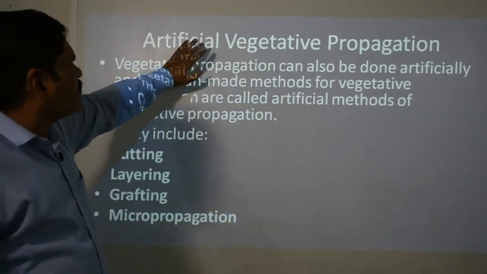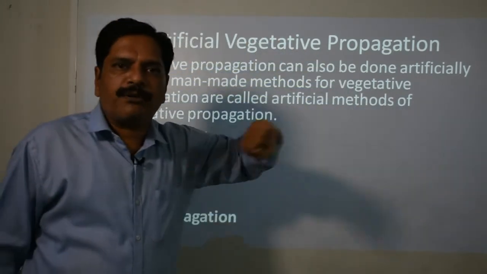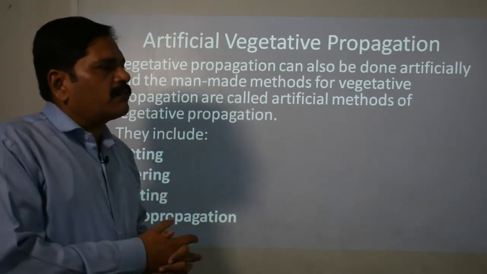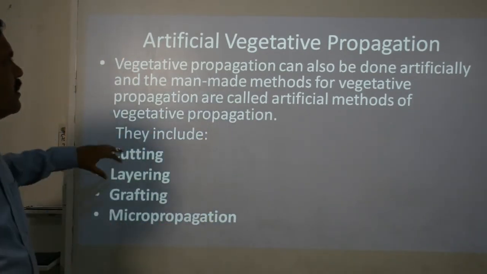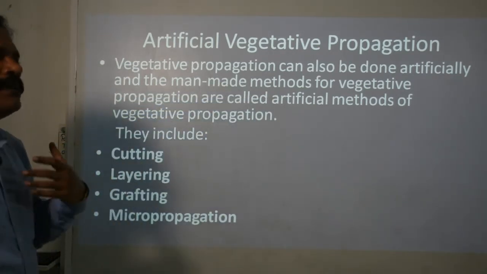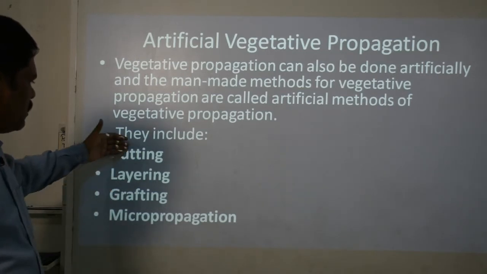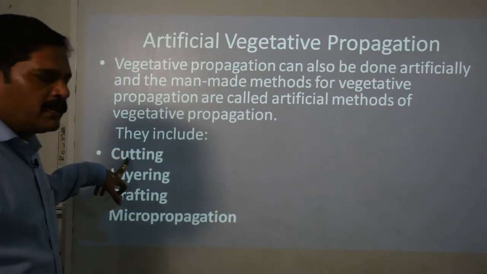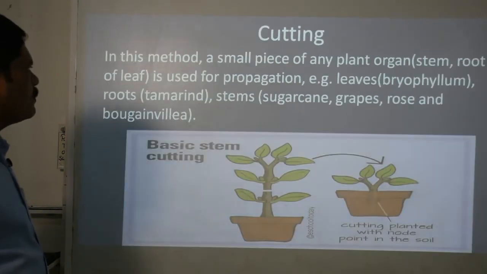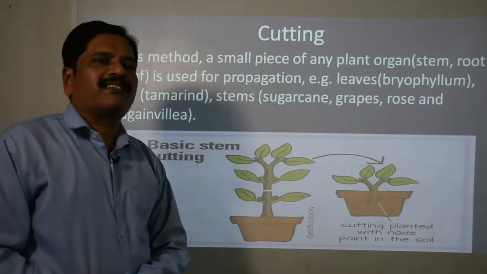Now we are taking artificial vegetative propagation, as I told you, where there is involvement of human beings, in which some specific methodologies are used to produce a new individual artificially. Basically these four methods are there: cutting, layering, grafting, and micropropagation. First of all we are going to discuss cutting.